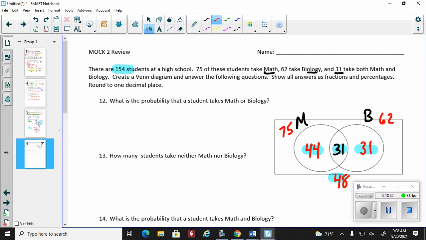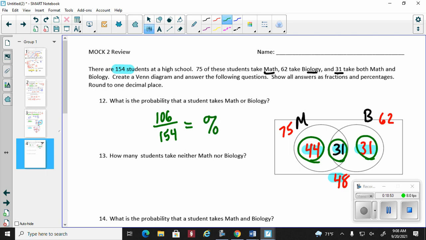So now from here, I answer questions. What is the probability that a student takes math or biology? Math or biology? Math, there's 44 of them. There's 31 that take biology only, and then there's 31 right here. So 44 plus 31 plus 31 is 106, divided by the total, which is 154. Give me the percentage.